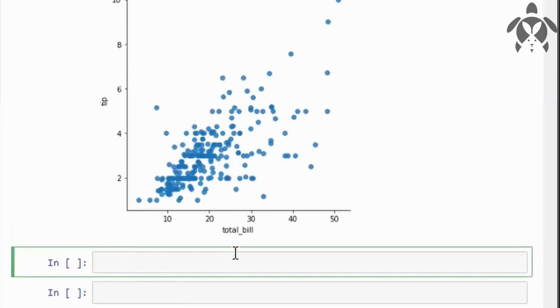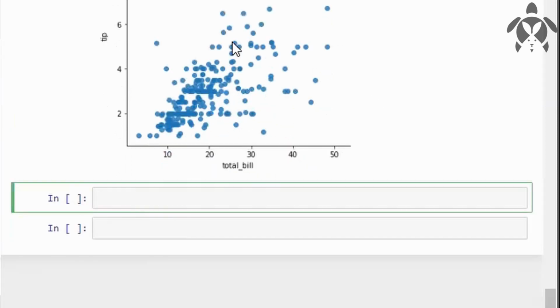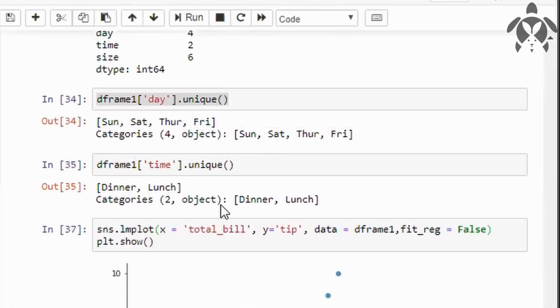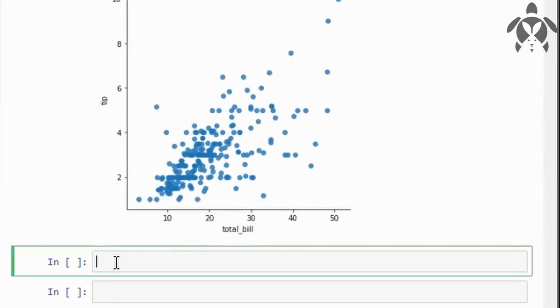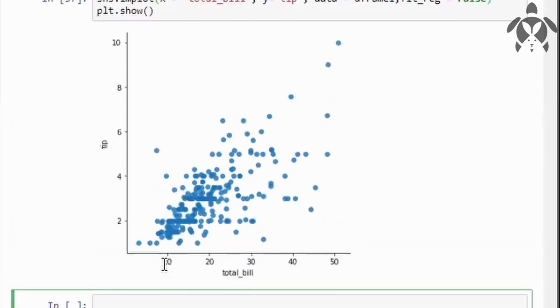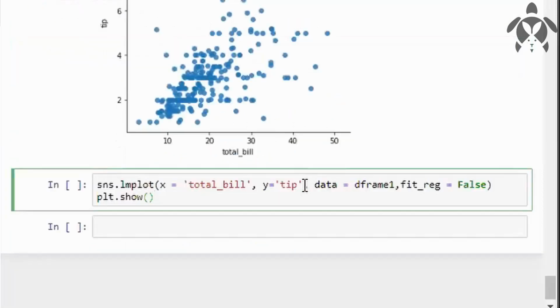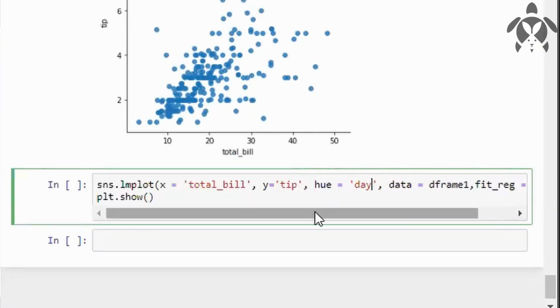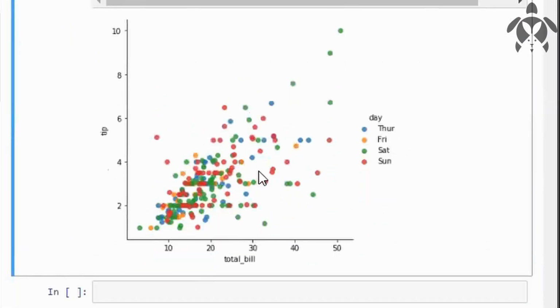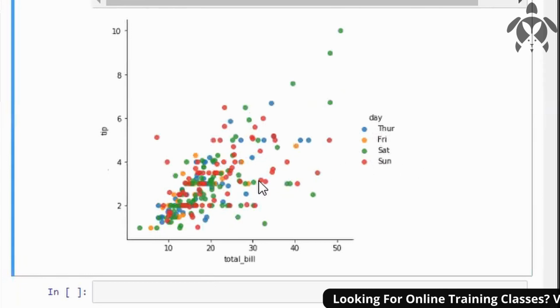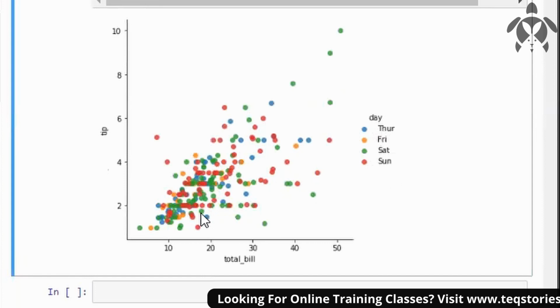Suppose you want to segregate this using the days, like we had 4 types of day here, right? Sunday, Saturday, Thursday, and Friday. I'm copying this syntax here. After giving y, there is an option: you can give hue equals day. That's it. If you give day, this will be segregated by days in terms of colors. So Thursday is blue, Friday is yellow, Saturday is green, and Sunday is red.